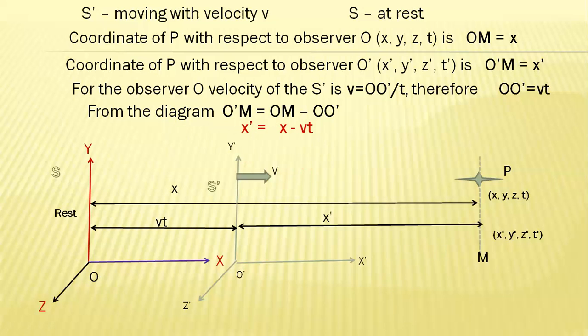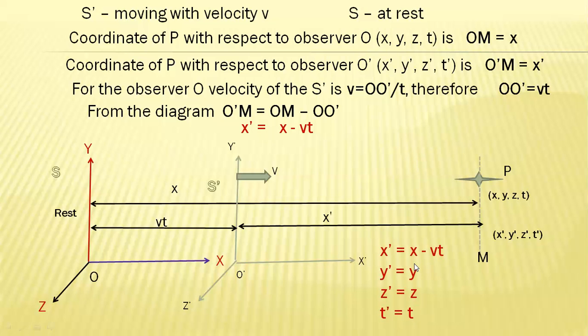And the particle is moving along the x-axis; it is not moving along the y-axis or the z-axis. Therefore, there is only a transformation along the x-axis. Therefore, the equations are x dash equals x minus vt, y dash equals y, z dash equals z, t dash equals t. This is the Galilean transformation equation.